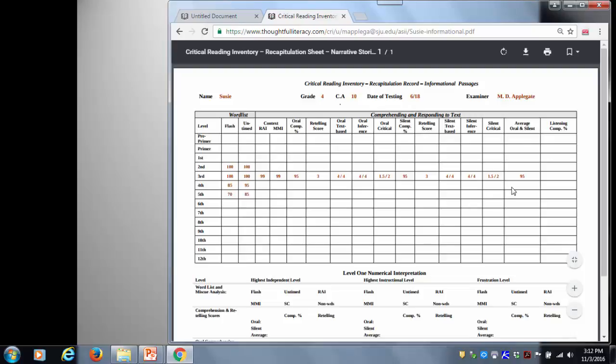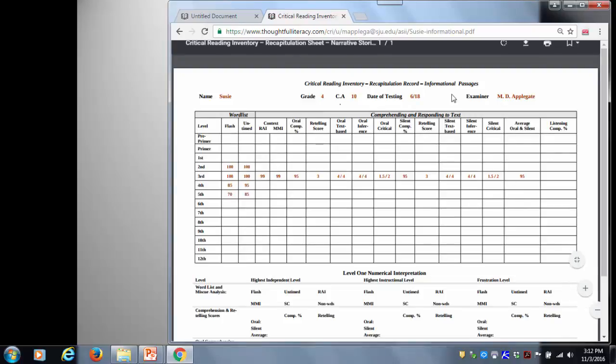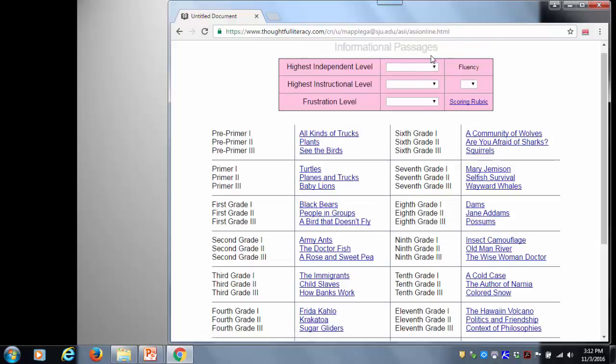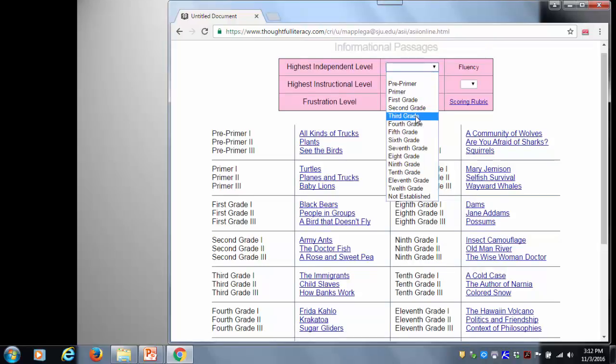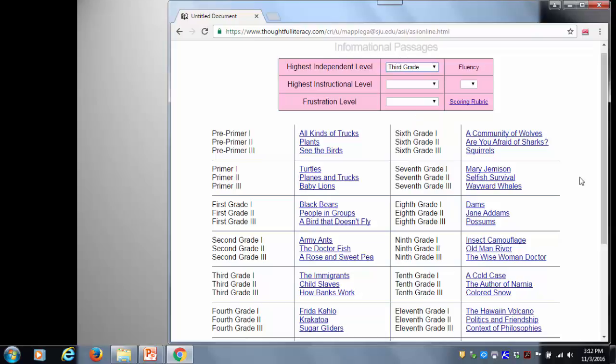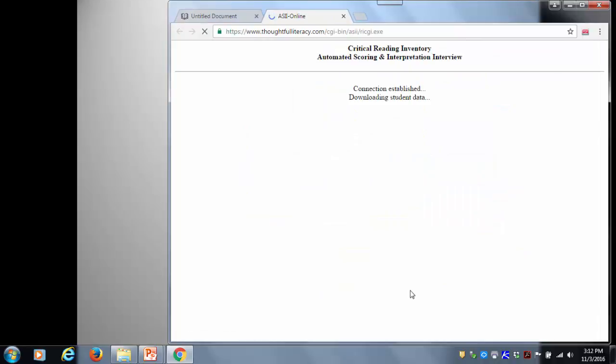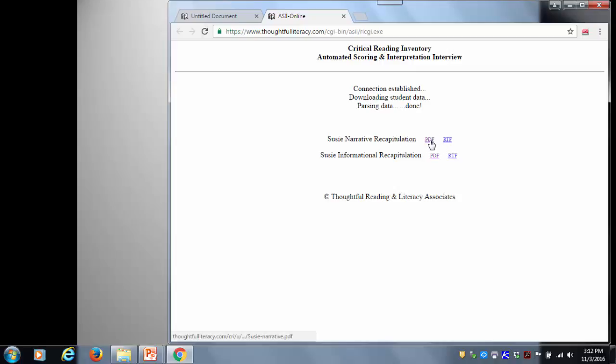And here we have 95. So now I'm going to go back and I'm going to go to my information, and for third grade I have independent. So I can produce 2 separate recapitulation records. The narrative will show instructional at third, but look at her information. So now I've got some powerful information here.